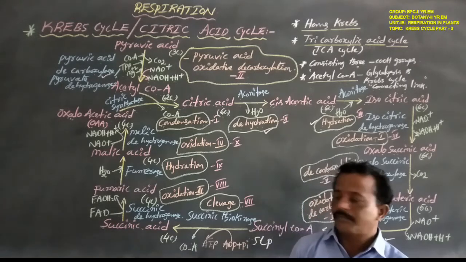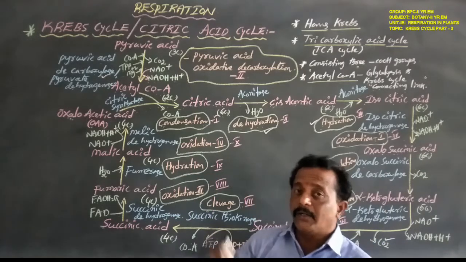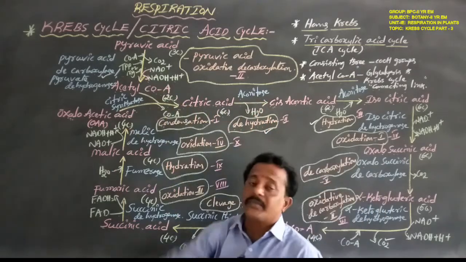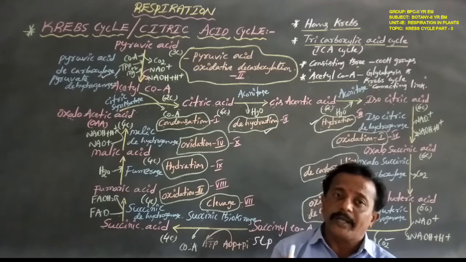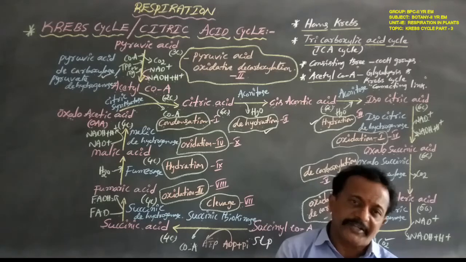Okay now. In glycolysis and pyruvate oxidative decarboxylation only one coenzyme is involved, that is NAD+. But in the Krebs cycle 2 coenzymes help, one is NAD+, the second one is FAD.